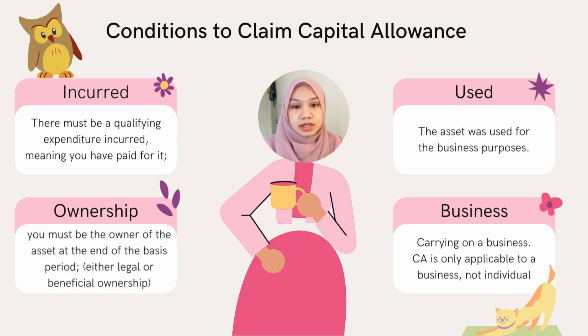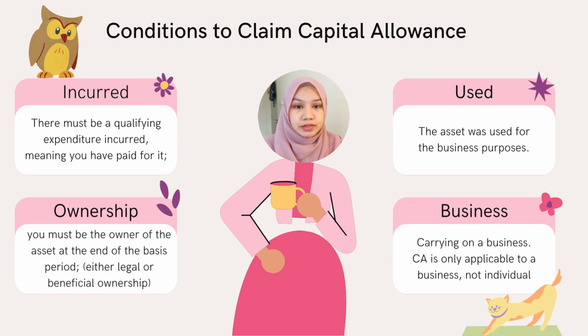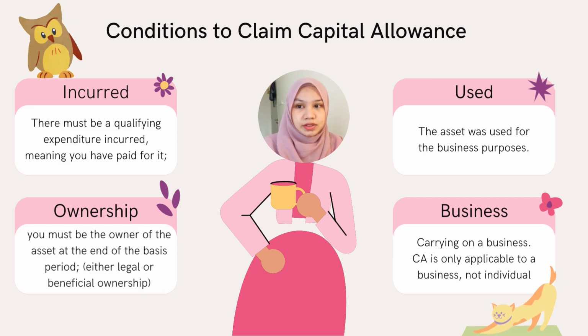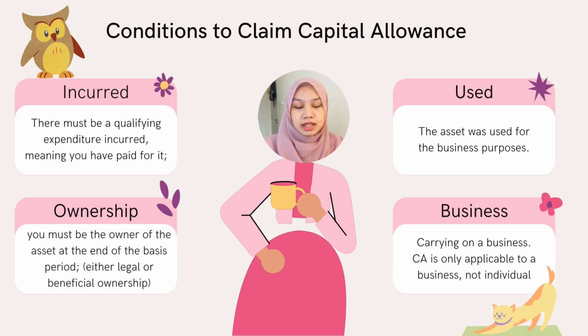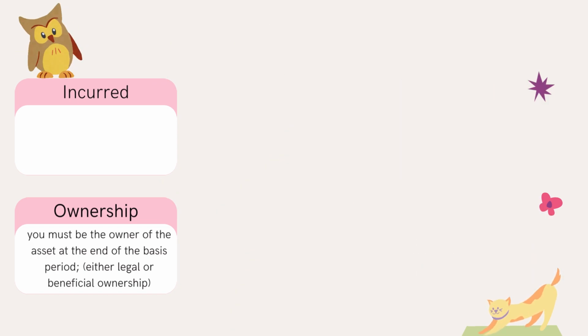However, ownership in this case includes legal or beneficial ownership. The third condition is that the asset must be used for business purposes. And the last condition is that you must be carrying on a business. This is because capital allowance is only applicable to a business and not an individual.